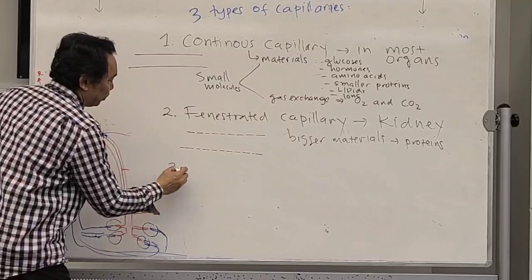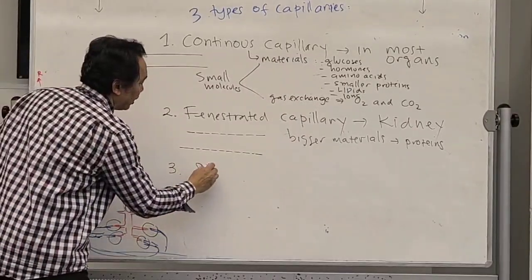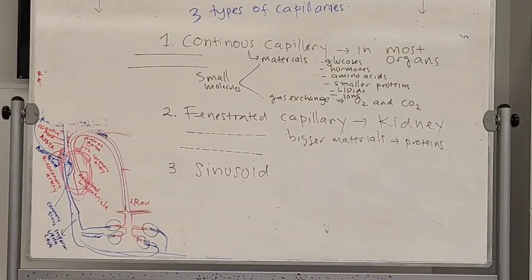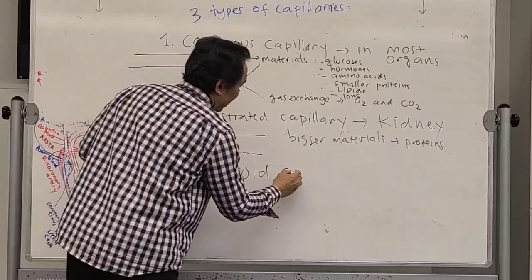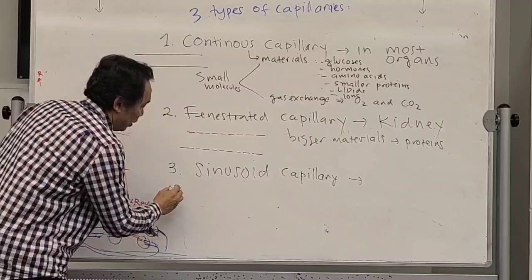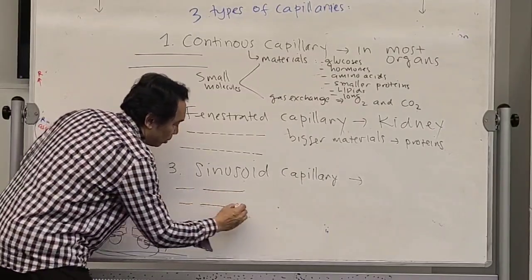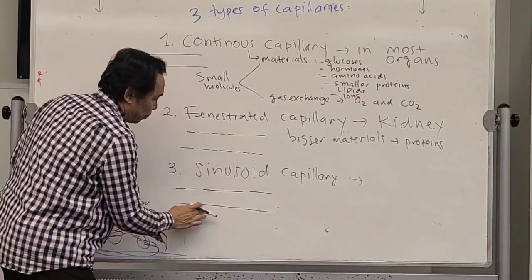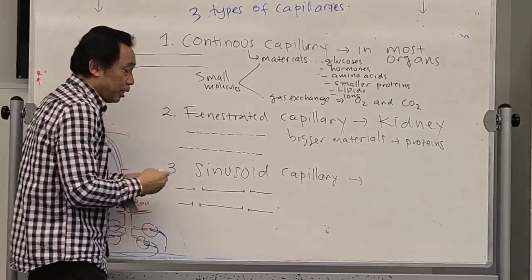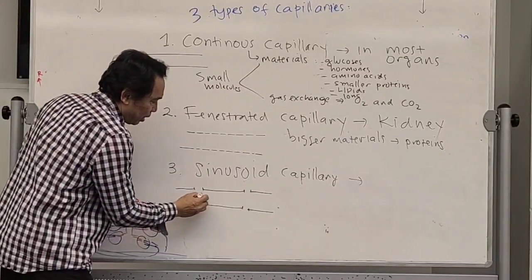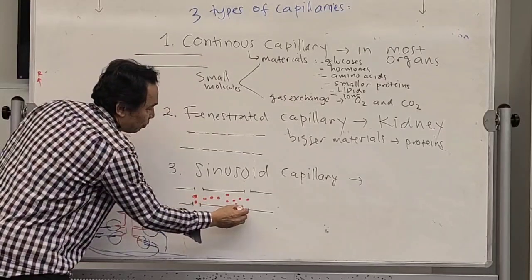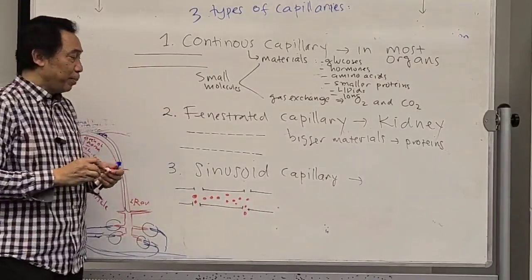And the last one is called the sinusoid type of capillary. Sinusoid capillary. And this is how it looks like. It actually has a very big hole. So the capillary has a very big hole over here that will allow the cell to also move. You have a red blood cell which is big, compared to other material. They can move into this capillary.